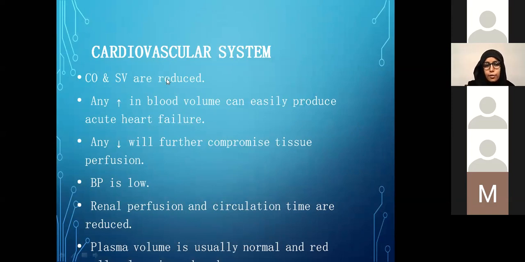As we said, all of the systems slow down in cases of reduced intake of energy and nutrients. In the cardiovascular system, we have a reduction in the cardiac output and the systolic stroke volume.